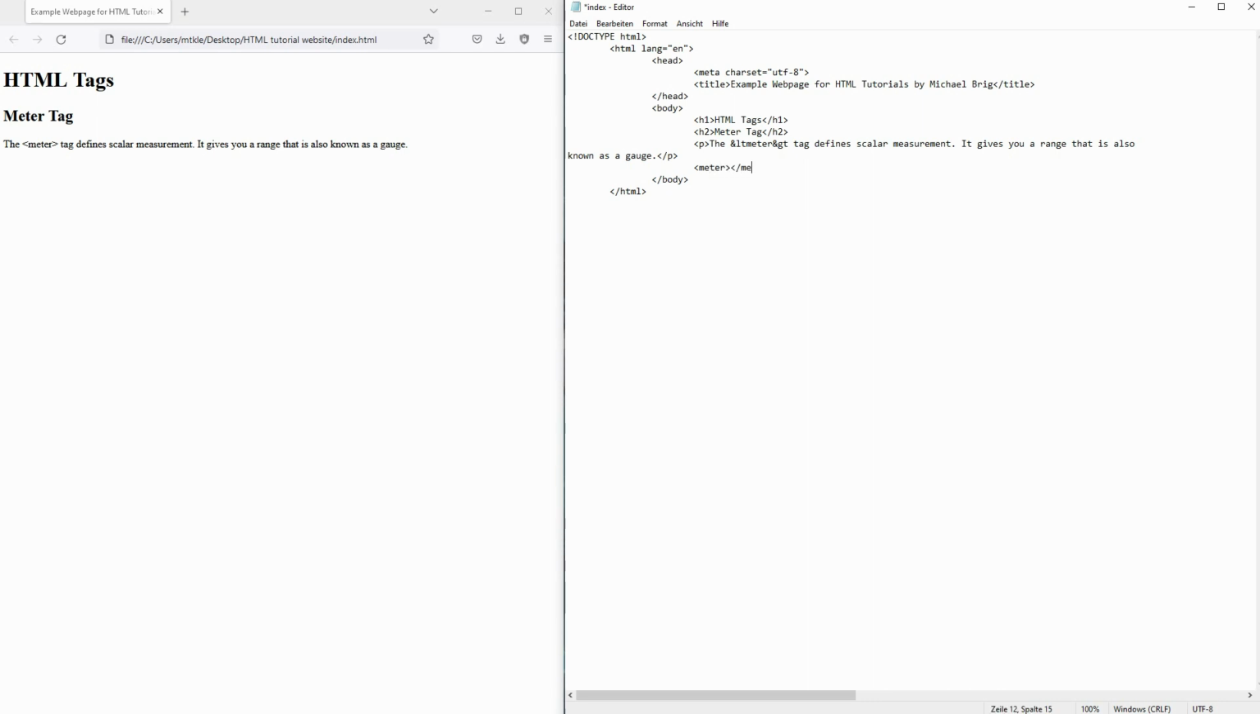If I just add opening and closing tags and reload it, you can already see the scale. That's the default style of it. You can obviously style it in CSS. If you put content inside, it's not going to be visible.